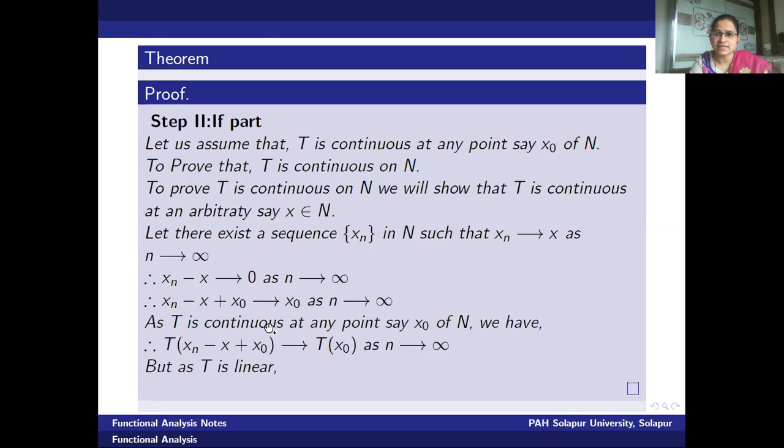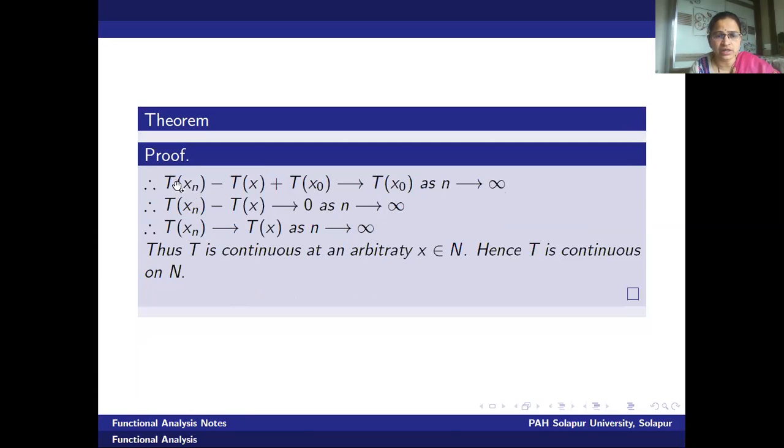Therefore, as T is continuous, one can say the T image of this sequence converges to T image of x naught. Here, therefore, we have written T of (x_n minus x plus x naught) tends to T of x naught as n tends to infinity. But one more property we have in our hand, that T is a linear mapping. Therefore, using linearity, how can we separate these? We can separate T over the three terms. Therefore, separating T over the three terms, T x_n minus T x plus T x naught tends to T of x naught as n tends to infinity.